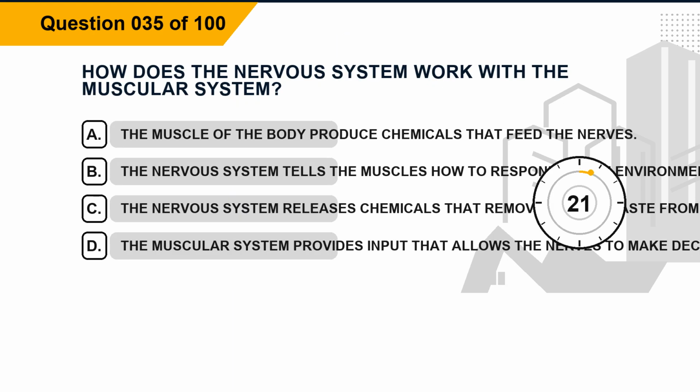Question 35. How does the nervous system work with the muscular system? Option A, the muscles of the body produce chemicals that feed the nerves. Option B, the nervous system tells the muscles how to respond to the environment. Option C, the nervous system releases chemicals that remove excess waste from the muscles. Option D, the muscular system provides input that allows the nerves to make decisions.